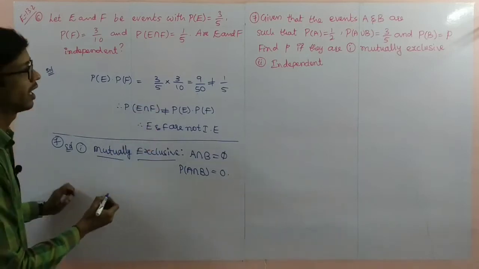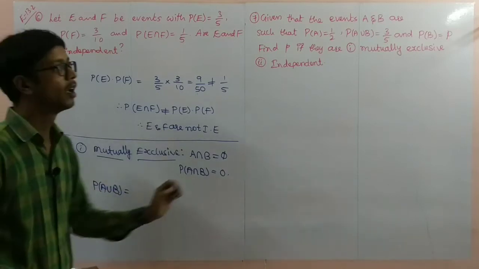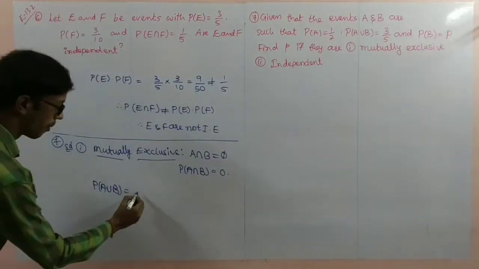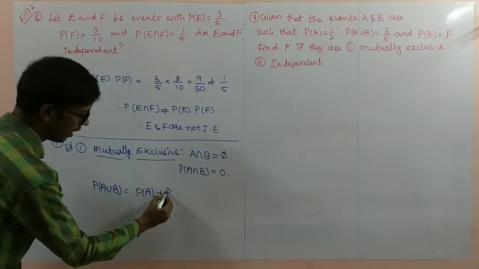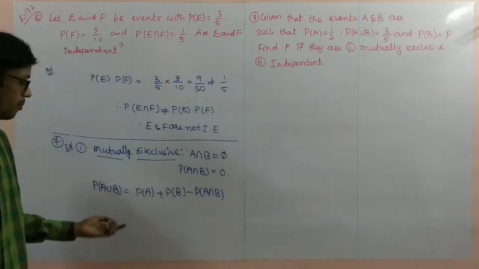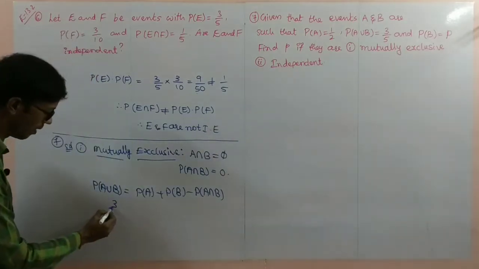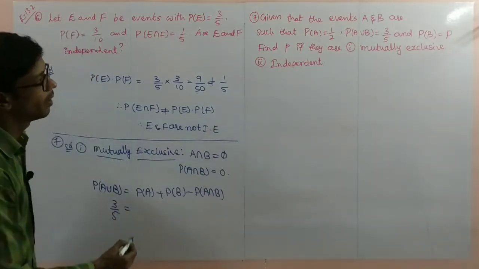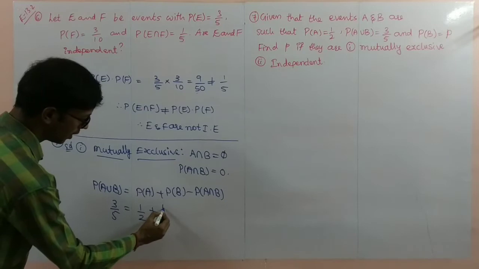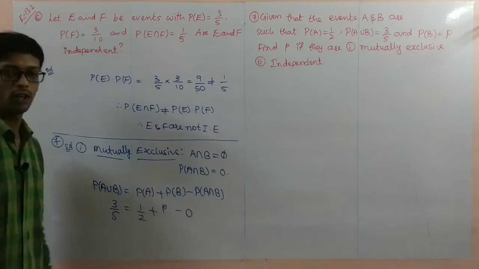Now you can write here the probability of A union B formula. Here A union B is given, P of A is given, so I am taking the A union B formula: probability of A plus probability of B minus probability of A intersection B. So now substitute all the values. Probability of A union B is 3 by 5, so 3 by 5 is equal to P of A, 1 by 2, plus small p, which is P of B, minus 0.